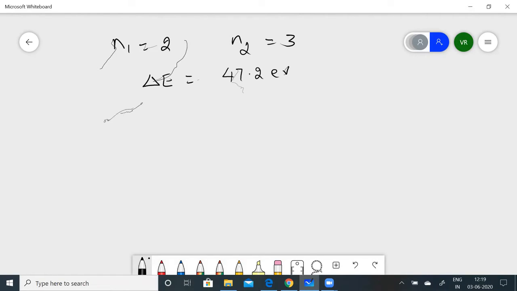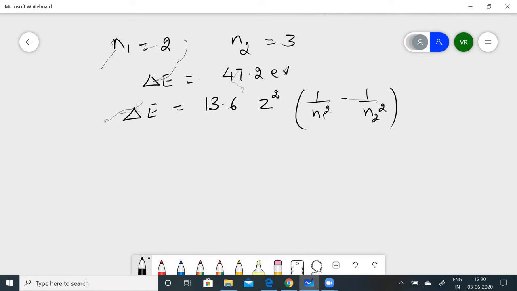Now you know delta E is equal to 13.6 into Z squared into 1 by n1 squared minus 1 by n2 squared. We need to find out Z. Delta E is given, so 47.2 is equal to 13.6 into Z squared into 1 by 2 squared minus 1 by 3 squared.